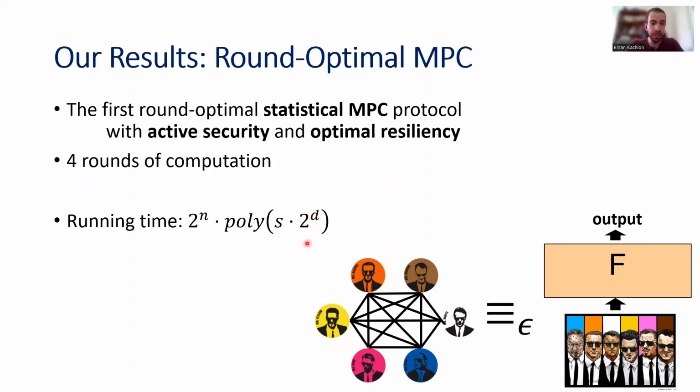But I do want to mention that this exponential dependency on the depth actually occurs in every protocol that provides information theoretic security and has a constant number of rounds. So this is a great open problem: how can we get rid of this exponential dependency?